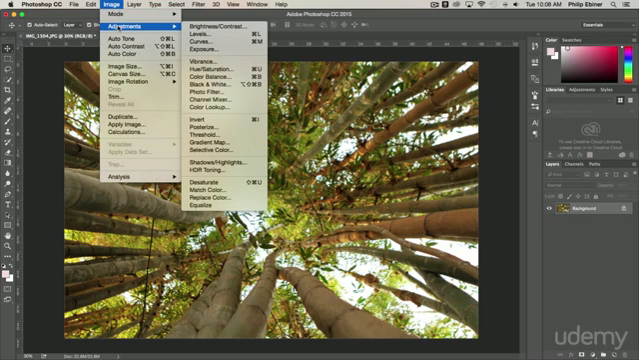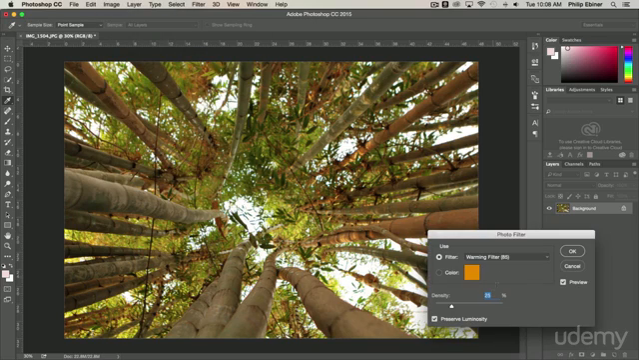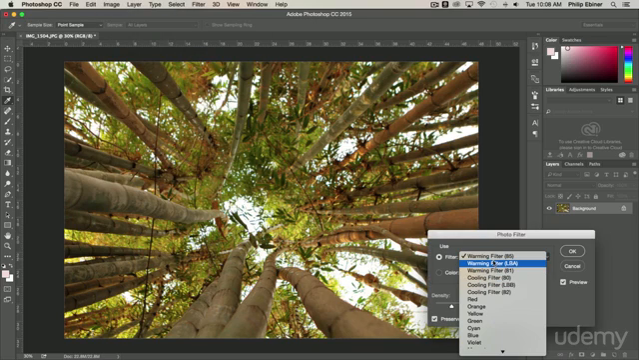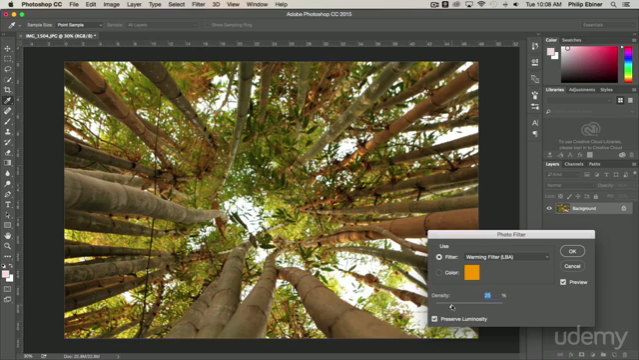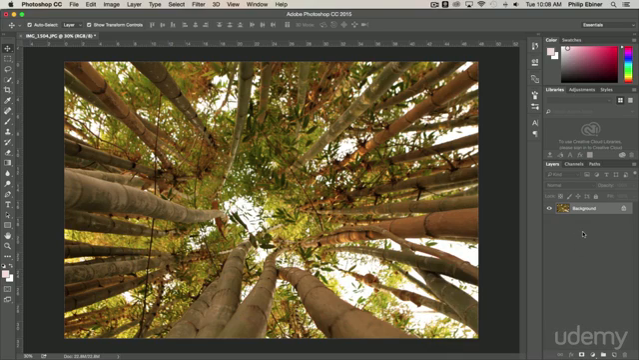Then I'll go to image adjustments. Oh, what's photo filter? Let's check that out. Oh, cool. There's warming filters, cooling filters. Let's make this a little bit more warm. We will increase the density to make it super warm. And then we'll click OK.